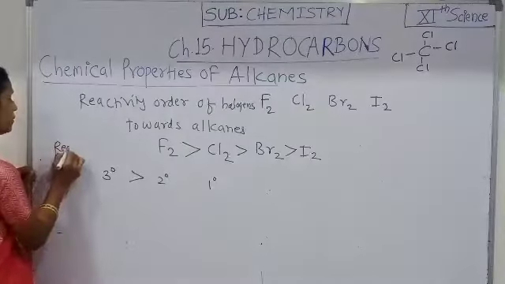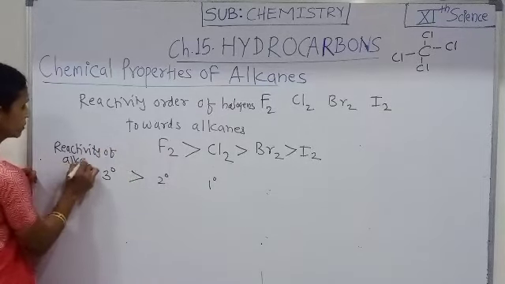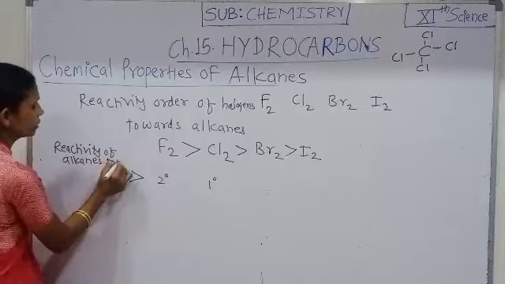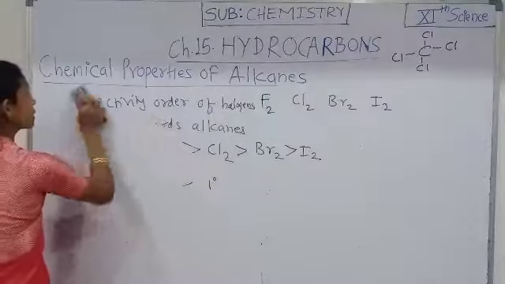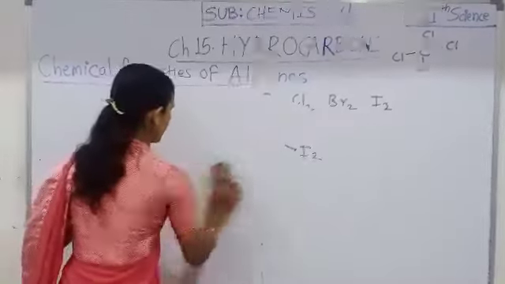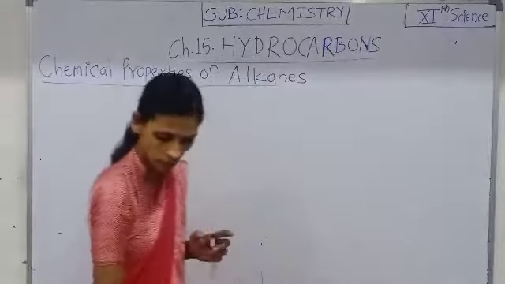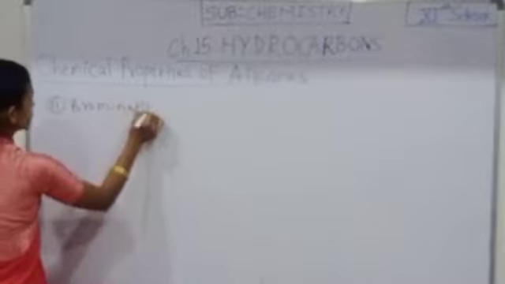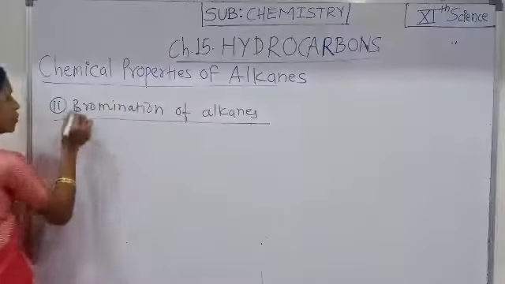And see here, the reactivity of alkanes towards halogens. Then we will study a few more chemical properties or chemical reactions which take place in alkanes. That is the bromination of alkanes. Then we will study about the bromination of alkane.